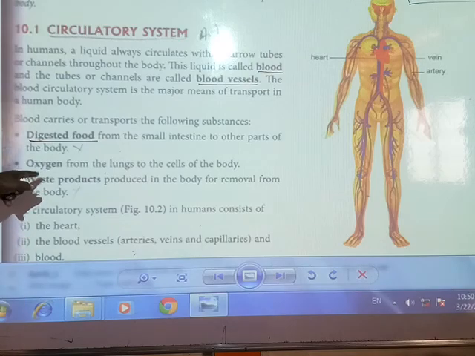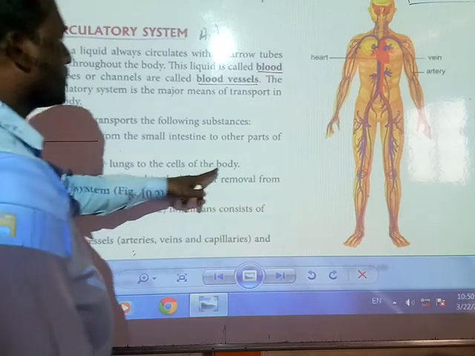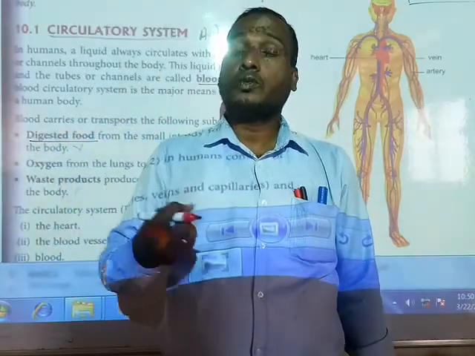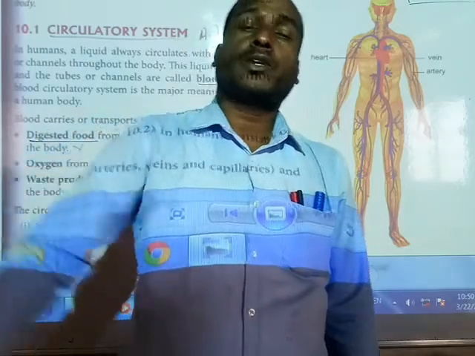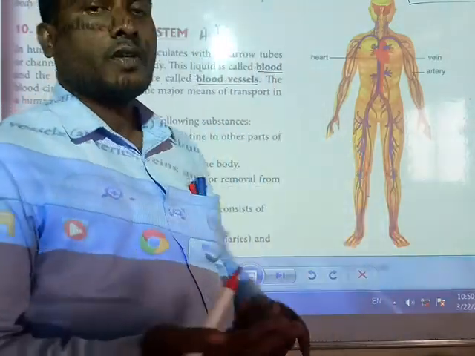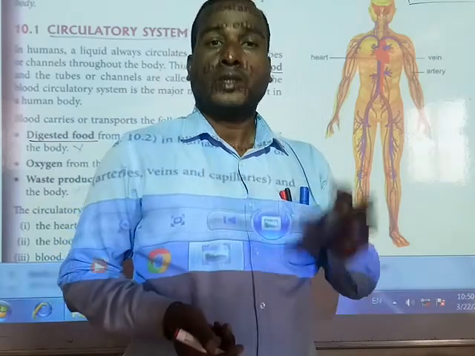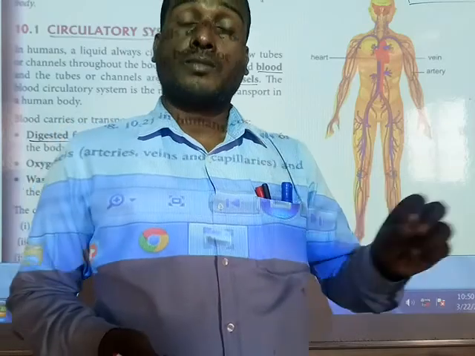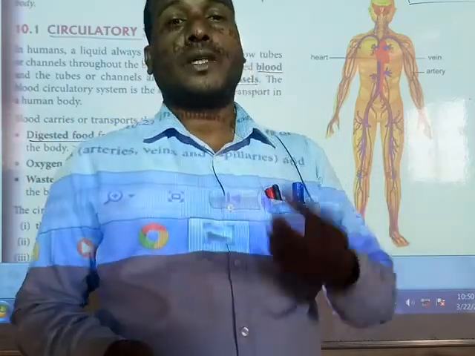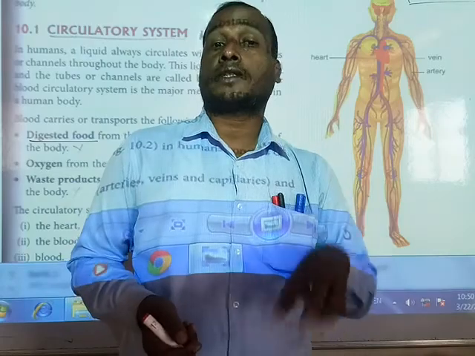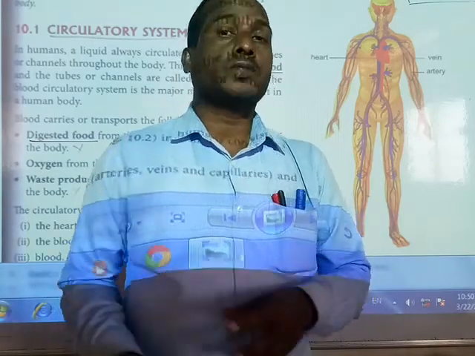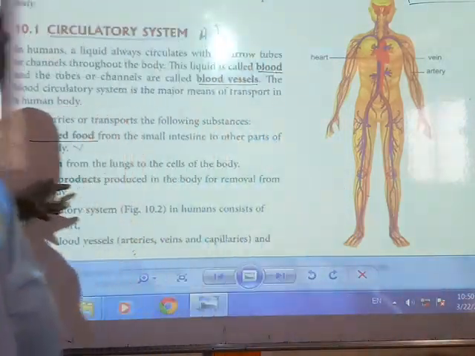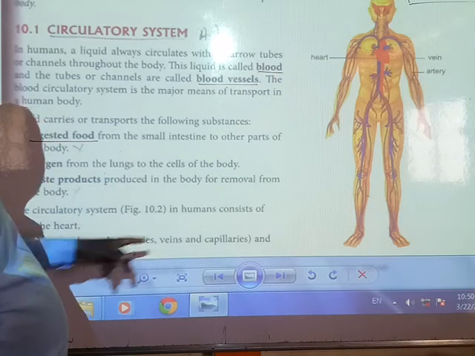Next, oxygen from the lungs to the cells of the body. The blood receives the oxygen from the lungs and goes to the different organs of the body. First it receives the nutrients from the small intestine, and from the lungs it receives oxygen, because whenever we take in oxygen it first reaches the lungs, and from the lungs the blood mixes with the oxygen and goes to the different parts of our body.